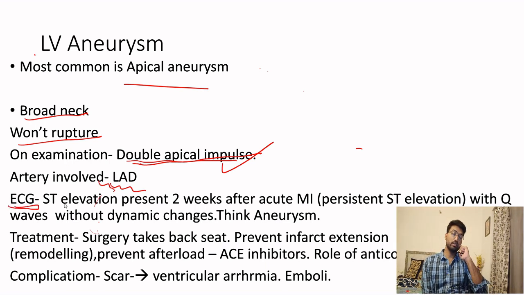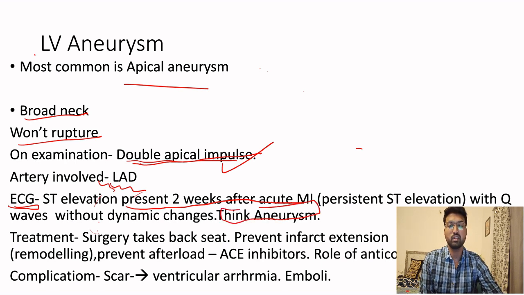There will be ST elevation. Normally there is ST elevation in MI also. How is it different from aneurysm? In MI, the ST elevation will decrease after 1 or 2 weeks. But if the ST elevation persists, if it is present after 2 weeks after acute MI, then we have to think of the aneurysm. There will also be Q waves, and there won't be any dynamic changes.